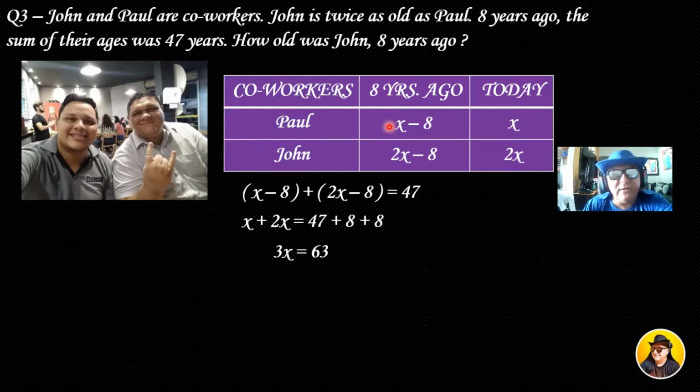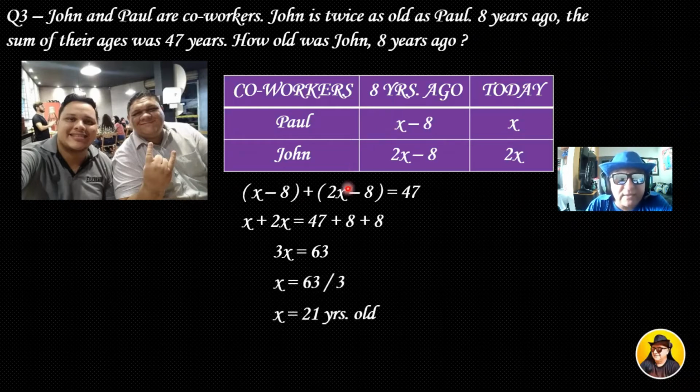And now 63 divided by 3. So x is 63 divided by 3, and so x is 21 years old. What is x? Okay, x is 21 years old. But what is x? X is Paul's age today.